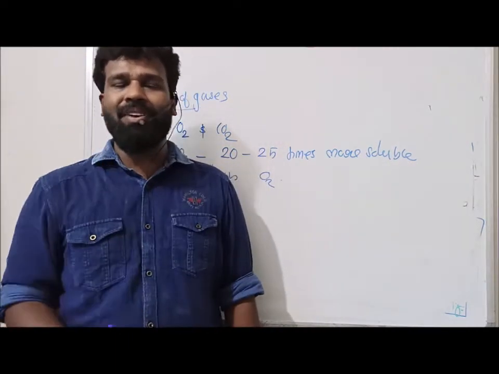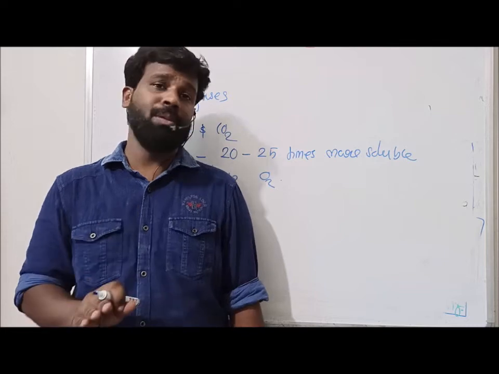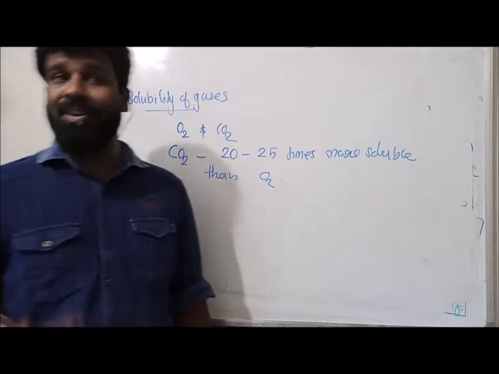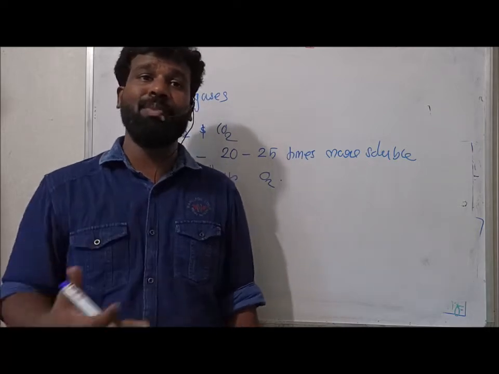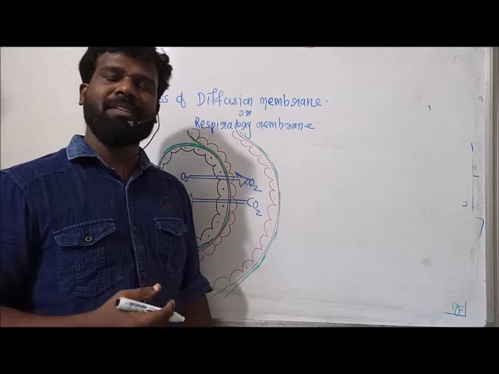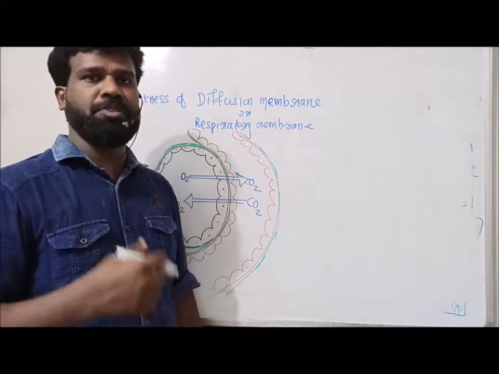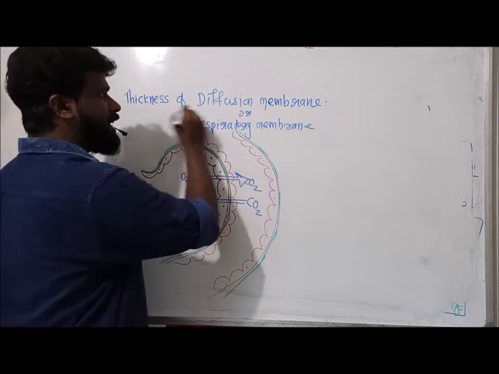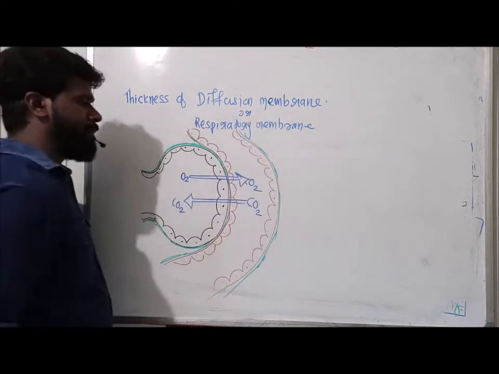Okay, so this is another factor which affects the gaseous exchange: solubility of gases. When solubility increases, the rate of diffusion also increases. In our respiratory gases, this solubility is favorable for increasing the rate of diffusion. The next factor which affects the rate of diffusion of gases in our alveoli is the thickness of the diffusion membrane, or respiratory membrane.